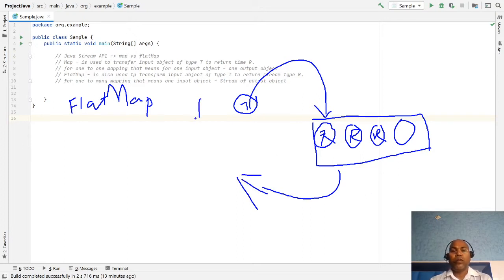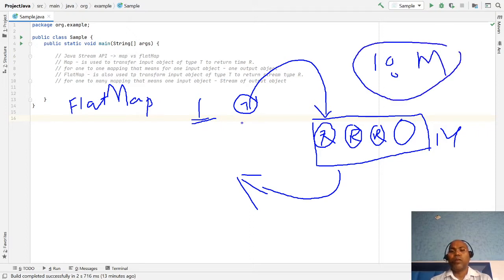Here one input object is passed and many are returned. There is a one to many mapping relationship. One input object we are passing, but the return may be multiple values, one to many values, maybe one value. So this is the map and flat map.